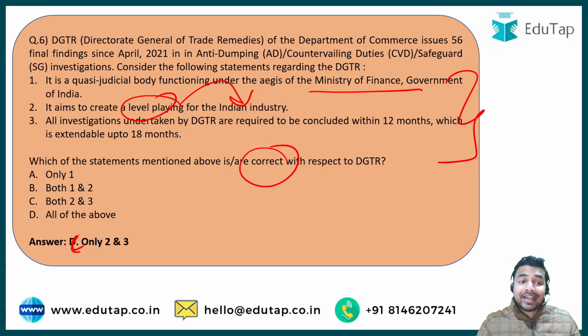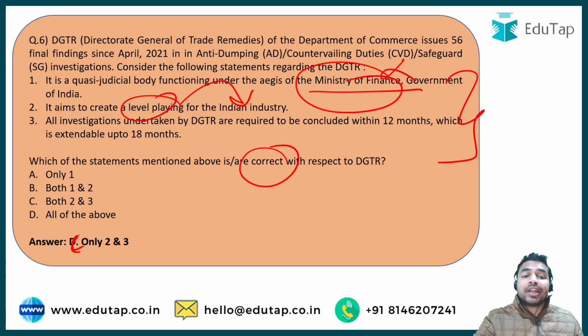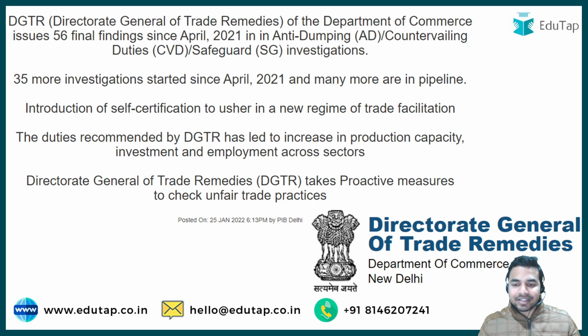So what exactly is wrong about statement 1? See, it says that it functions under the aegis of the Ministry of Finance. This information is incorrect about the Directorate General of Trade Remedies, as it is associated with the Ministry of Commerce and Industry and not with the Ministry of Finance, and that is why this statement was incorrect. So let's discuss this in more detail.